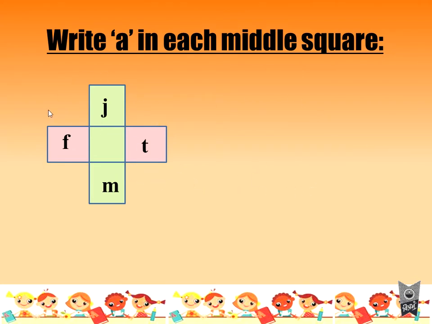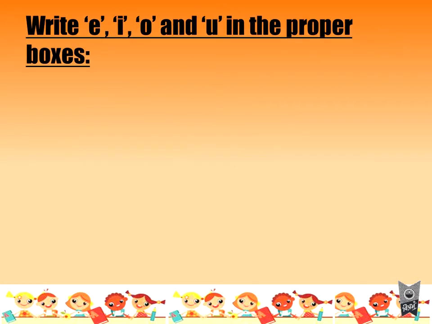So you can write over there. Okay, the words which will be formed, you can write over there. Chalo. Now here again you have to put A in the middle. Let's put A and let's see what are the two words which are formed. One is jam. Okay, say with me again. Jam. And what is the next word? Fat. Very good. Chalo, now let's go to the next square.